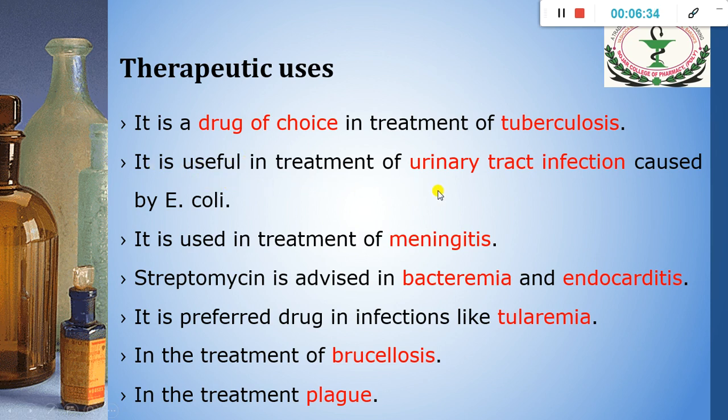Also, it is useful in the treatment of urinary tract infection which is caused by Escherichia coli. It is used in the treatment of meningitis. Streptomycin is advised in bacteremia and endocarditis, and it is a preferred drug in infections like tularemia, also in the treatment of brucellosis and in the treatment of plague.